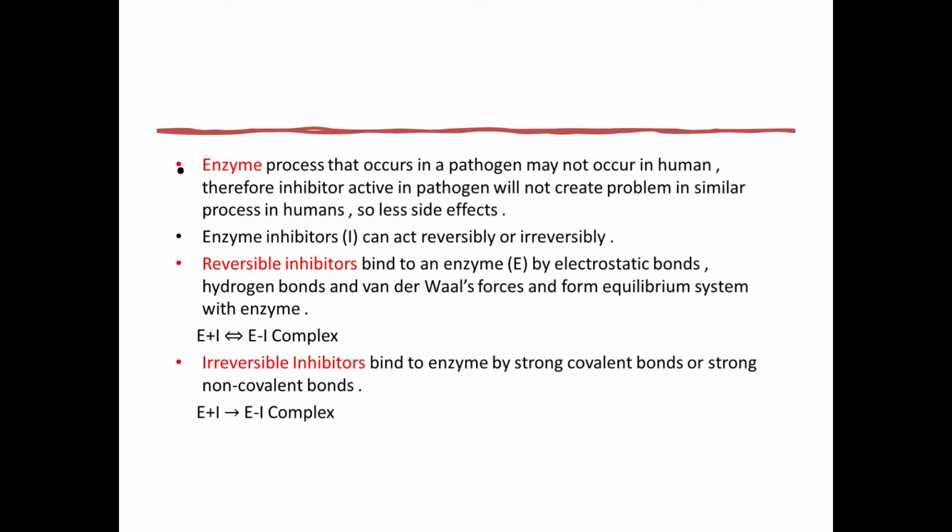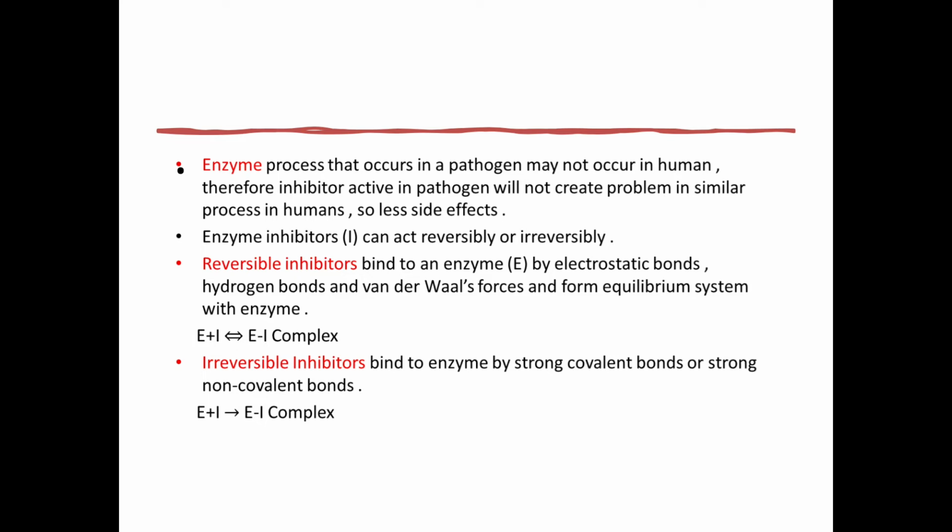So enzyme plus inhibitor gives an enzyme-inhibitor complex, and this complex is always in equilibrium with the starting material. In reversible inhibition, the enzyme-inhibitor complex is always in equilibrium with the starting material.